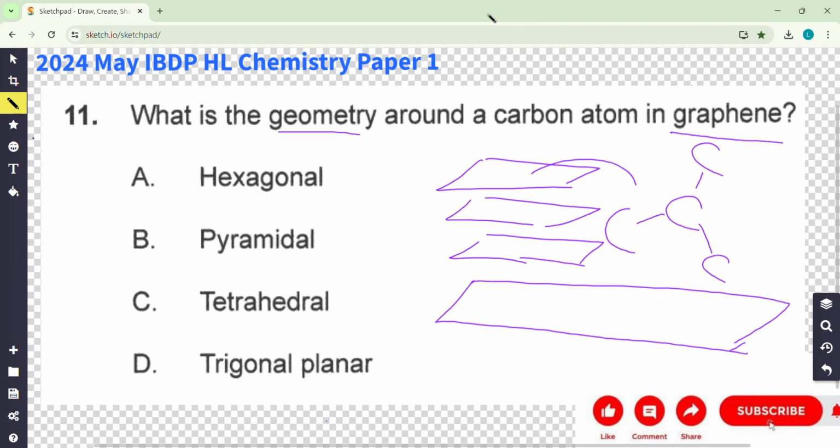So what is this structure? Yes, trigonal planar.